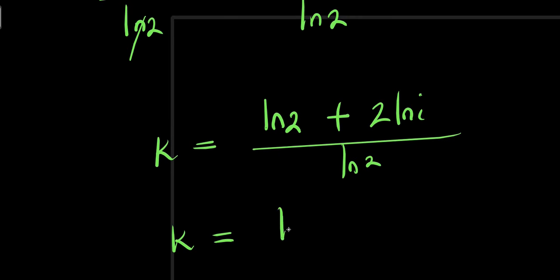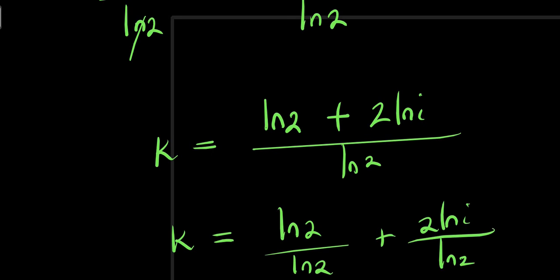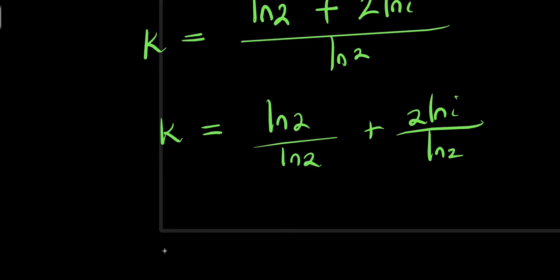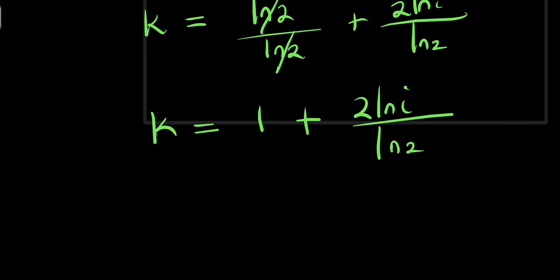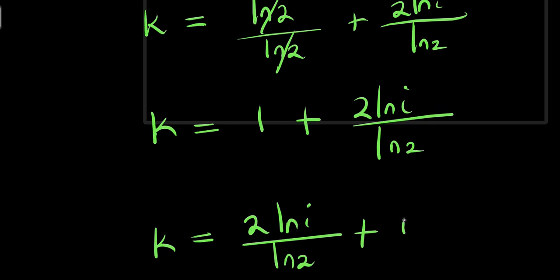So I have k equals natural log of 2 plus, I can decide to divide each by natural log of 2, 2 times natural log of i divided by natural log of 2. So from here, I have k equals, this eliminates this, I have 1 plus 2 times natural log of i divided by natural log of 2. So at the end, my k equals 2 times natural log of i divided by natural log of 2 plus 1.